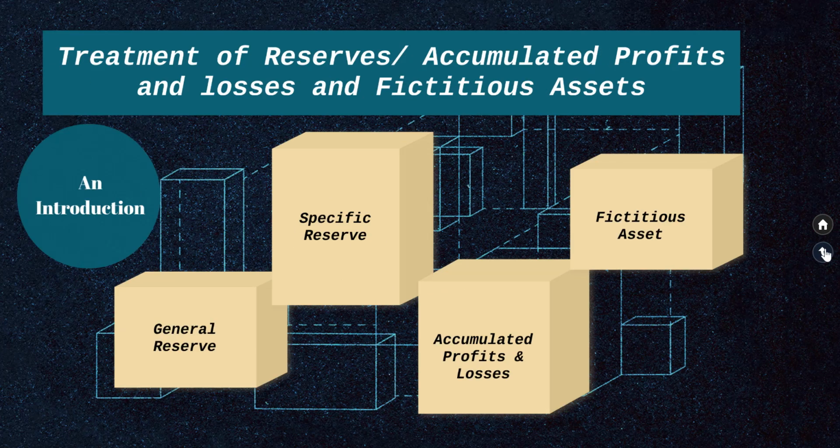So now in this introductory video, we learnt what general reserve means, what specific reserve means, what is the meaning of an accumulated profit and an accumulated loss, and how to distinguish between the two, and also the meaning of fictitious asset. In the upcoming video, we will see the two methods of treatment of reserves, accumulated profits and losses, and fictitious assets at the time of retirement of partner.